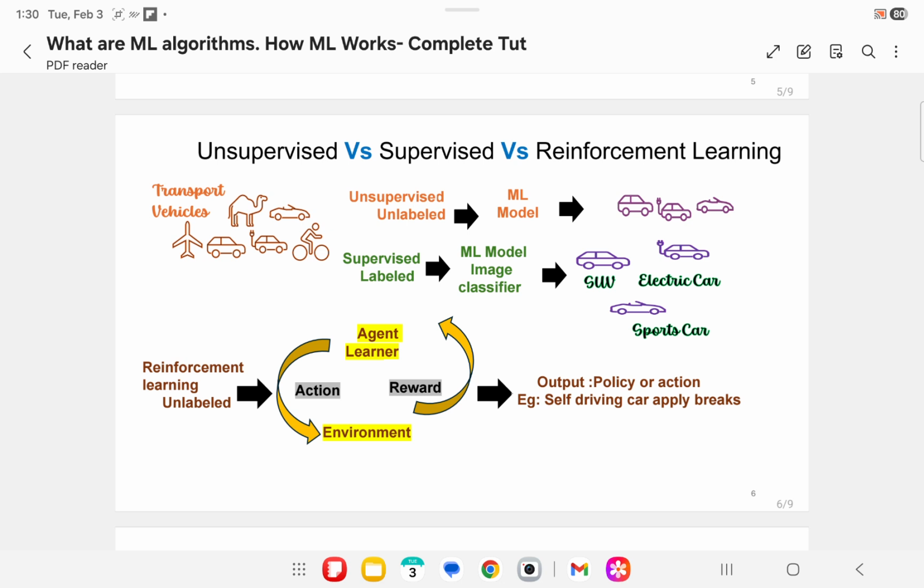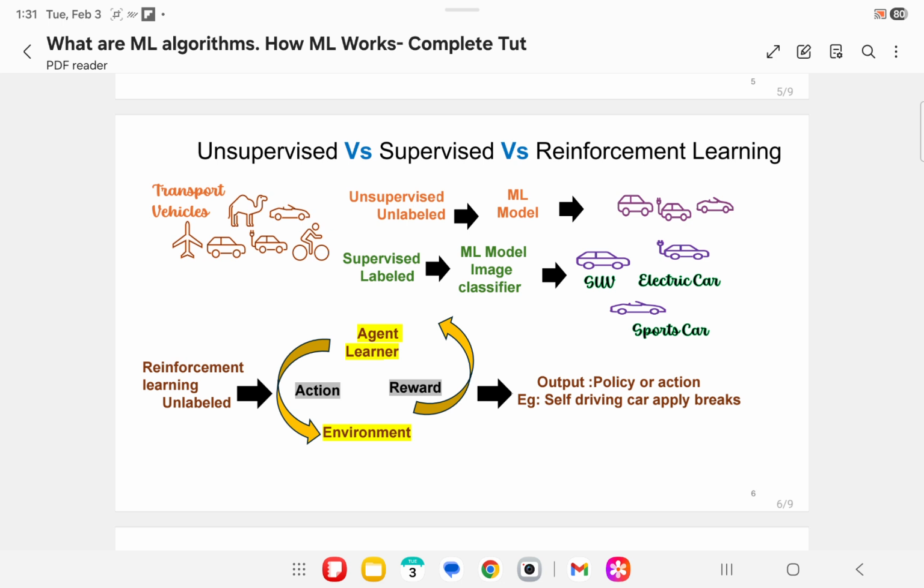Unsupervised learning finds structures, like customer segmentation based on customer buying pattern. In supervised learning, for every car image, there must be an input labeled car. For every dog image or cat image, there must be an image labeled dog or cat. Some more examples of supervised learning are the stock market. Supervised learning can predict tomorrow's stock price, whether the price might go up or down, based on today's market situation.